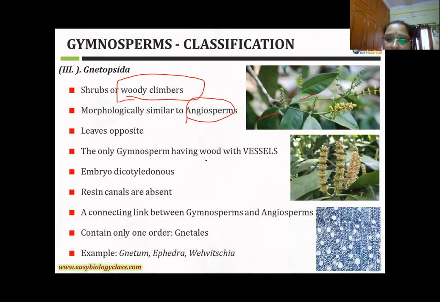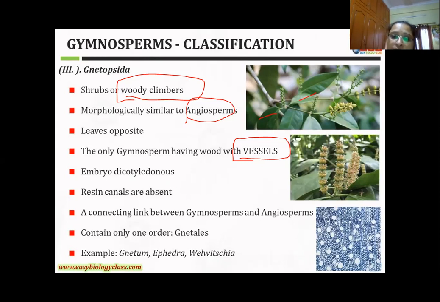That's why this is an opposite leaf arrangement, and it is the only gymnosperm wood with vessels. See, very important characteristic: in all gymnosperm wood, xylem vessels are totally absent. But in the Gnetopsida class, xylem vessels are present. This is also most important: if asked in which class vessels are present, only which class? The Gnetopsida class. The xylem vessels are present.